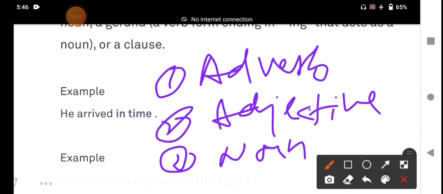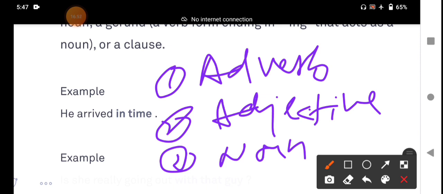A prepositional phrase functions in a sentence or a clause as an adverb, an adjective, or a noun phrase. The prepositional phrase which modifies a verb is called an adverbial phrase.